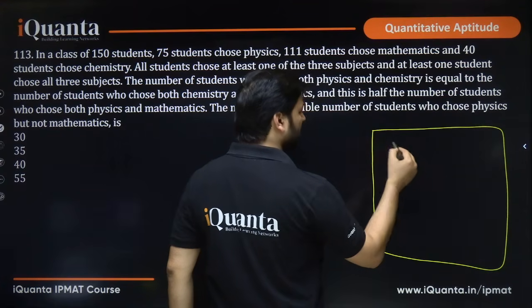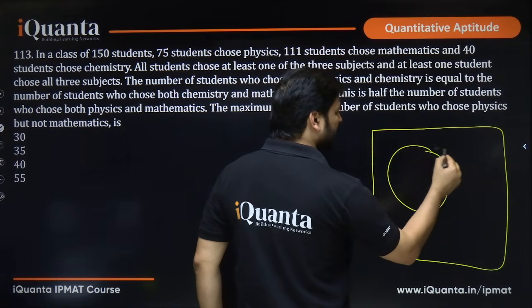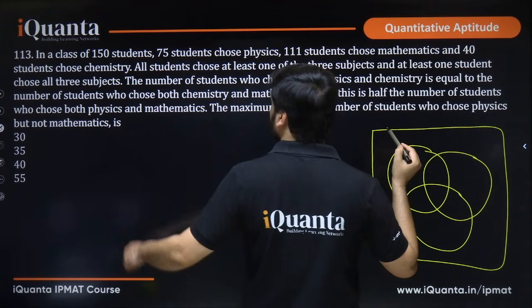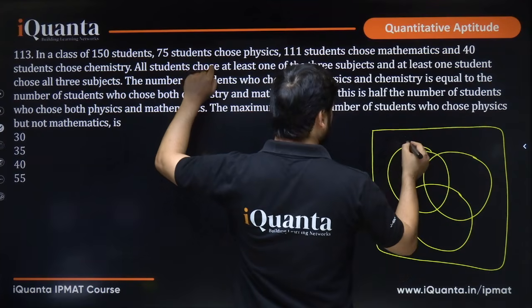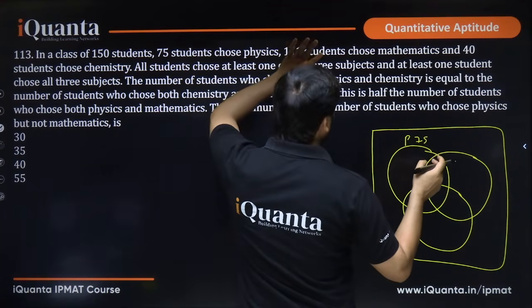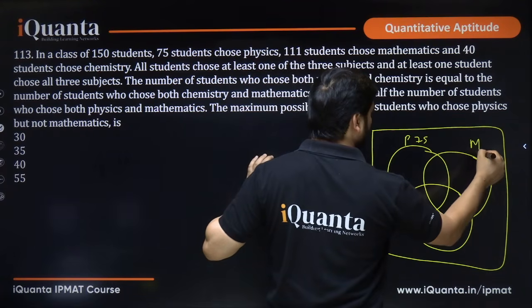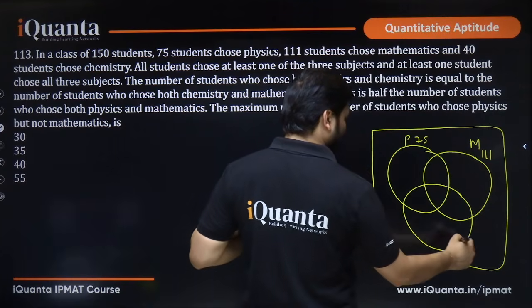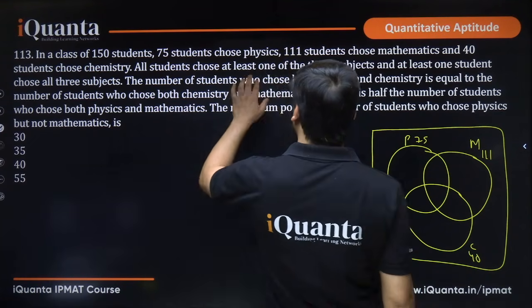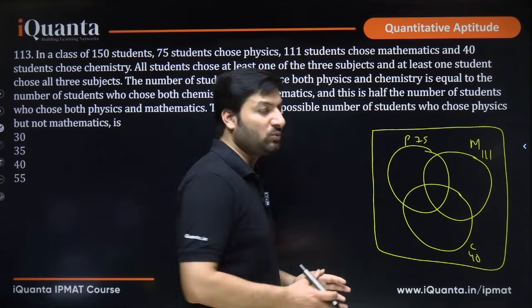So make your universal set, make 3 sets: physics, chemistry, maths. So 75, this is physics, there are 75 students. 111 choose mathematics, so mathematics 111, and 40 choose chemistry, so chemistry 40. All students choose at least one of the 3 subjects, so there is no student who is not choosing any subject.